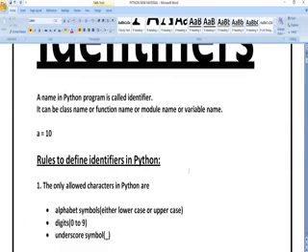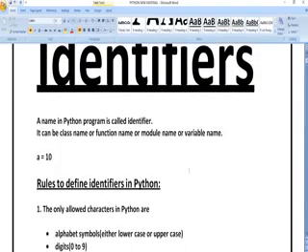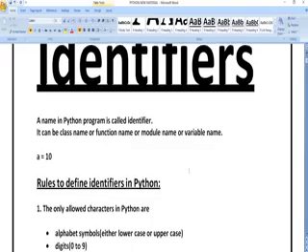In Python, we have to know the different types of identifiers. For example, if you want to call your friend, he is going to have an identity, meaning a name. With the help of the name, you call that particular person. In the same way, if you want to store a number like 10, you define a value: a is equal to 10. If you call the letter a, automatically the number 10 is printed. If I define m is equal to 20 and call m, the value 20 comes. So whatever characters you define, those characters are called identifiers.